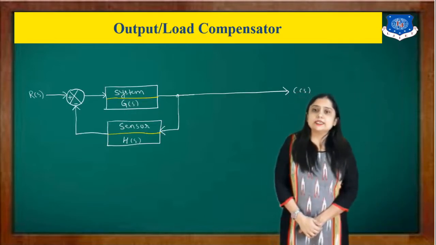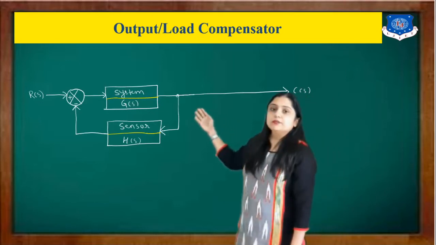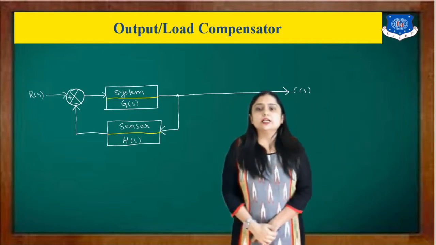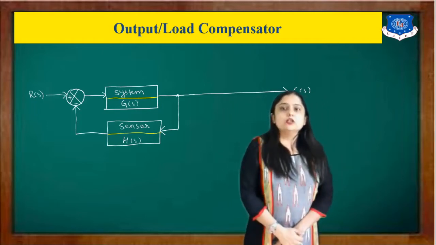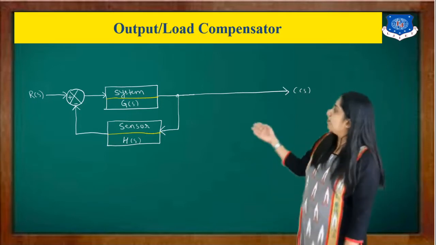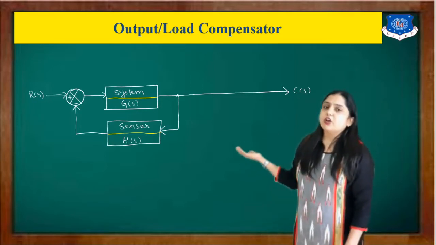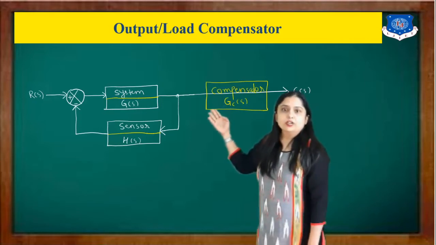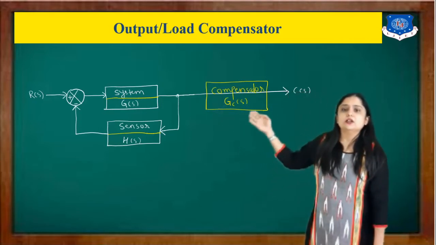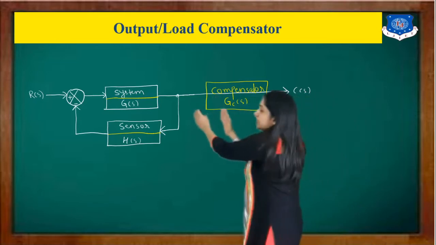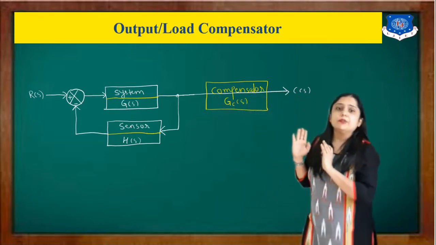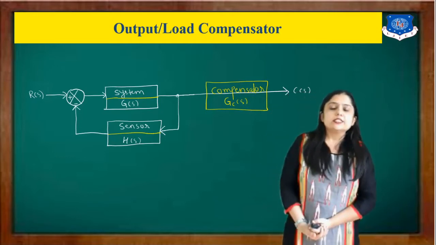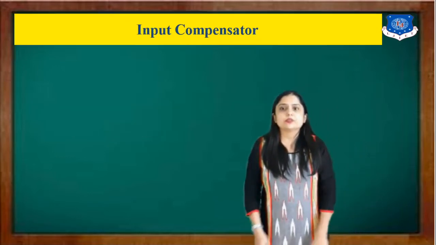So our diagram is the same. Here I have a system, then I have a sensor, and here is the input and output. So the name suggests where I have to add that compensator. The obvious answer is at the output side, or we can consider that as a load. So after our system, we need to add our compensator. So this is known as an output, or we can say a load compensator.